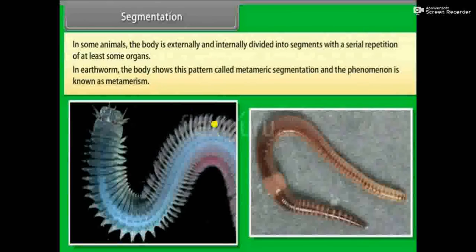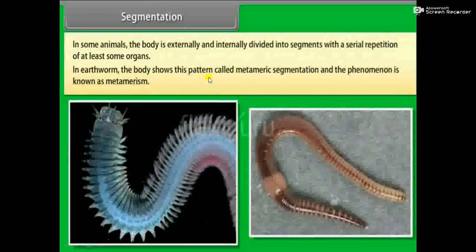Then, this is segmentation, and I want to show you examples also. In some animals the body is externally and internally divided into segments with a serial repetition of at least some organs. This is an earthworm, and you are familiar with this example. The body is divided into segments.